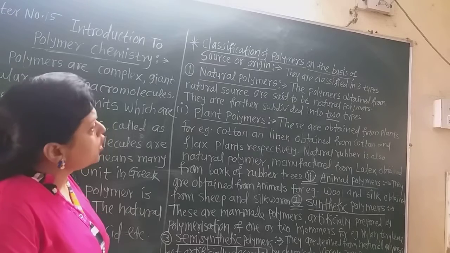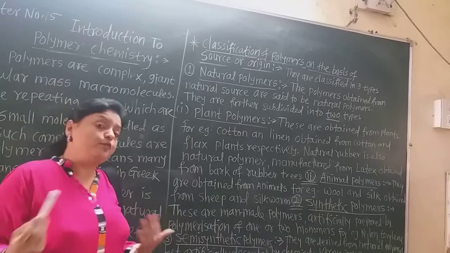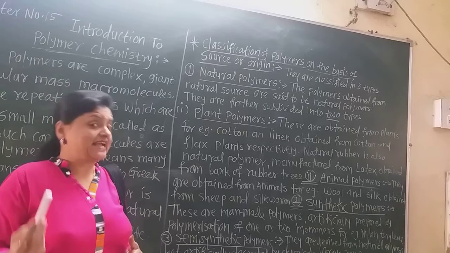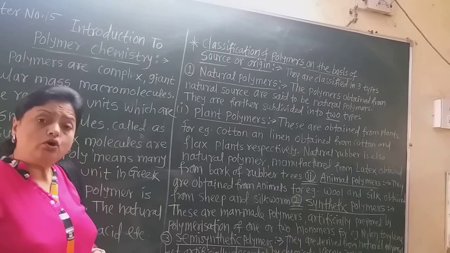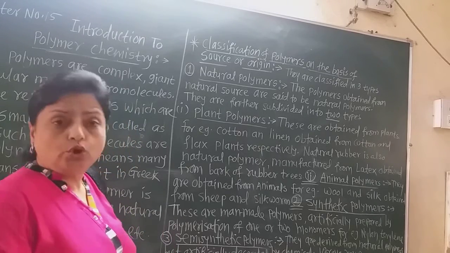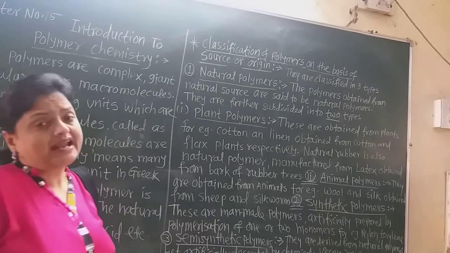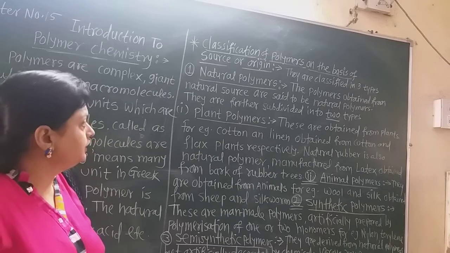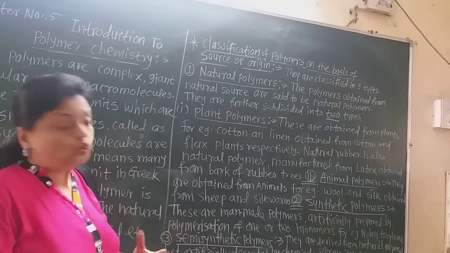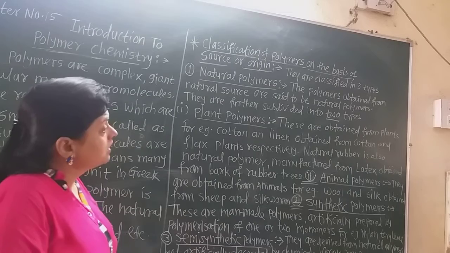The polymers obtained from natural sources are said to be natural polymers, and the natural sources are plants and animals. Remember that. These natural polymers are further subdivided into 2 main subclasses, plant polymers and animal polymers.